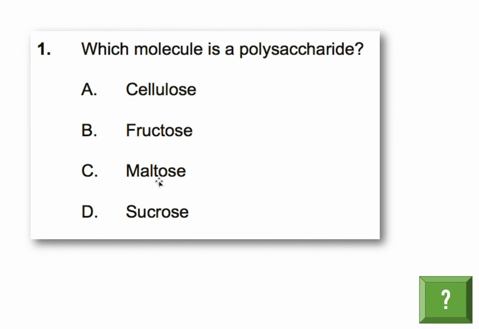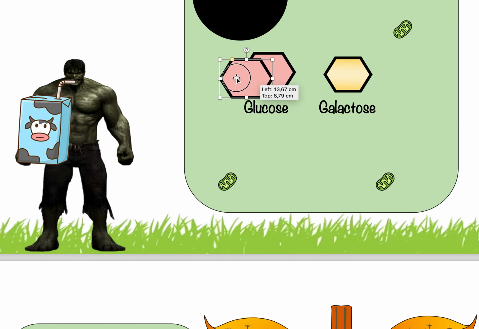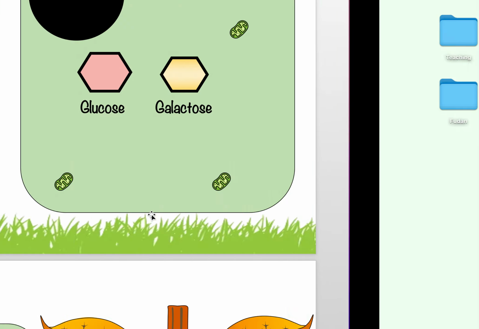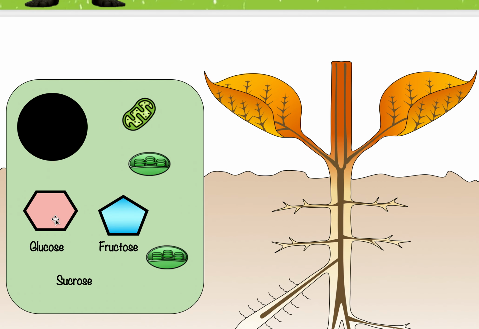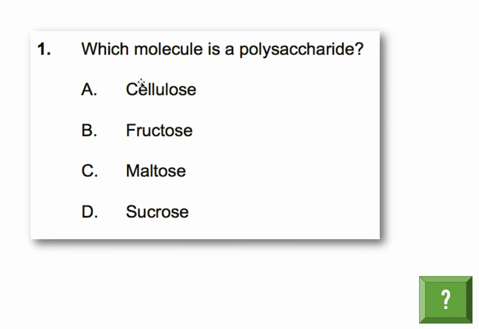What about maltose? Again, we talked about maltose before. Maltose is made up of 2 glucose units. Let me show you here, right? If you put 2 glucoses together, like this, now it's called maltose. This is called maltose, okay? So that would be a disaccharide, but still not a polysaccharide. Polysaccharide means many, not just 2. Now, sucrose is also a disaccharide. Sucrose is formed when you put glucose, a monosaccharide, and fructose, another monosaccharide, together to form a disaccharide. This is called sucrose, okay? So we got polysaccharide, monosaccharide, disaccharide, disaccharide. So it's going to be A.